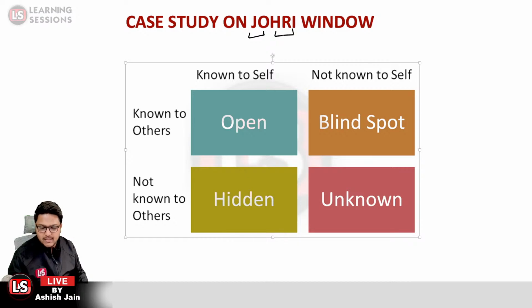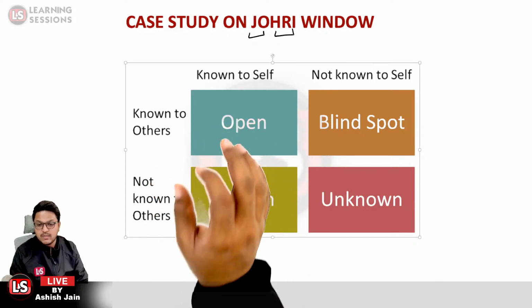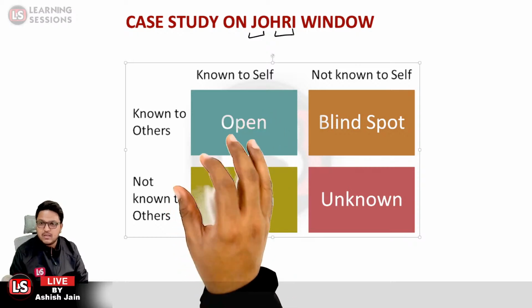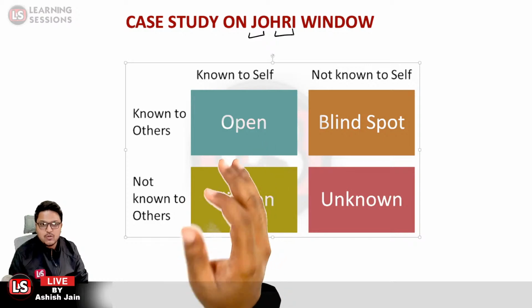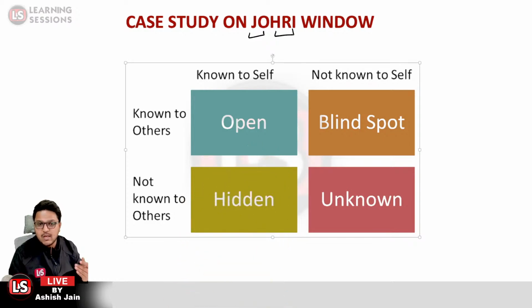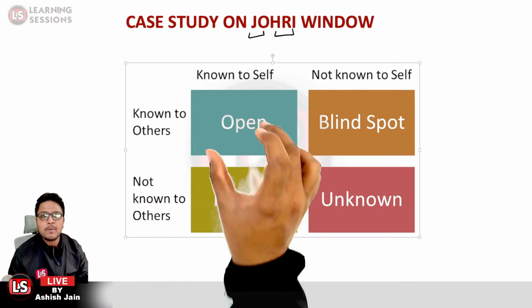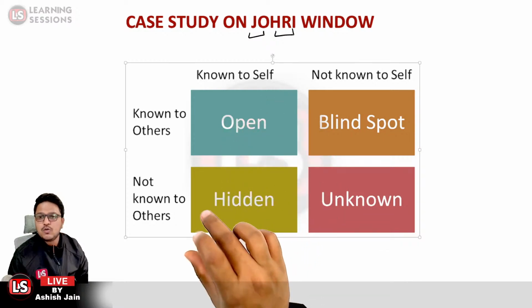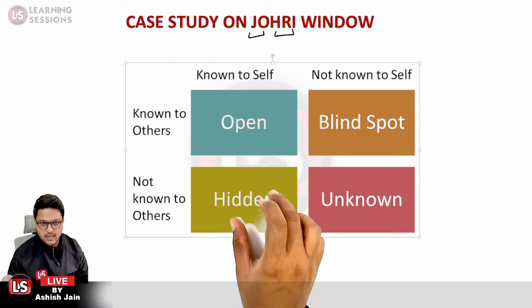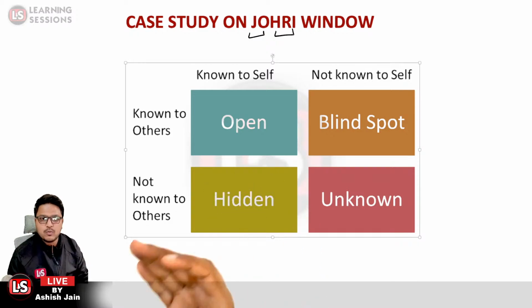There are 4 arenas that must be known. First of all, the open area, that is known to self and known to others. If the attitude, behavior, or skills are known to me and also to others, when I say known to me, that means I know particularly about me, and that is also known to others. If I teach JAIIB, CAIIB, I know that, you know that, that is open area. The area which is known to self but not known to others is said to be hidden area. If I know something private about me, that is known to me only but not to you, that is a hidden area.